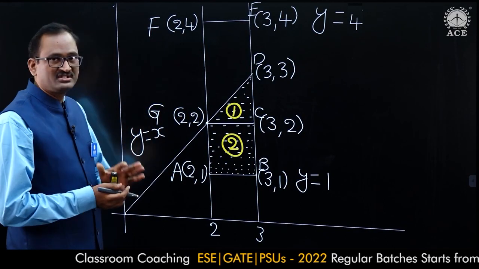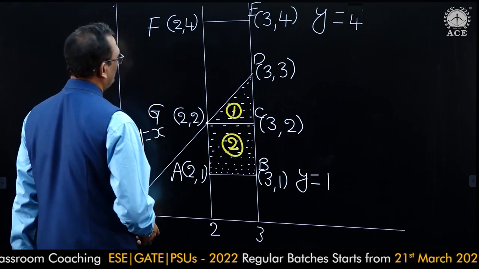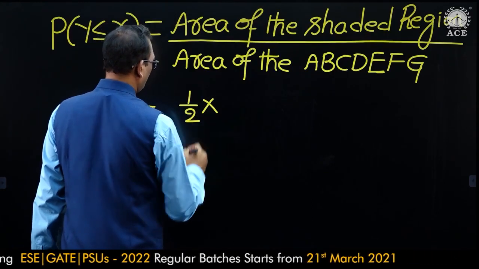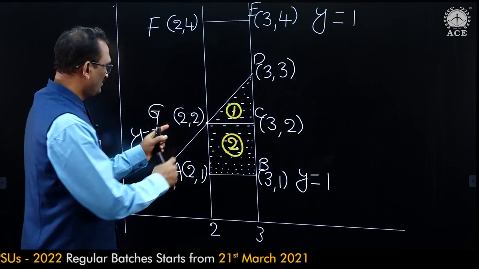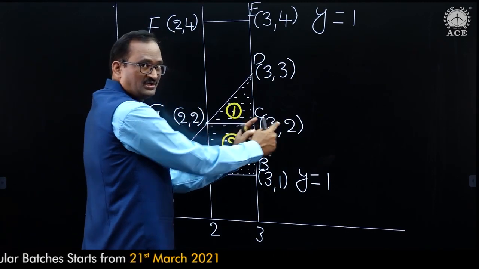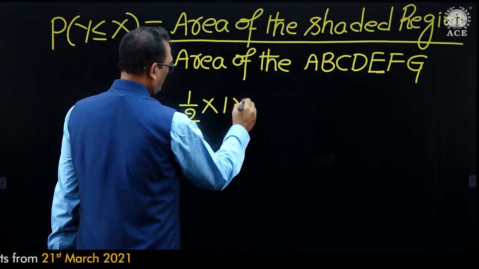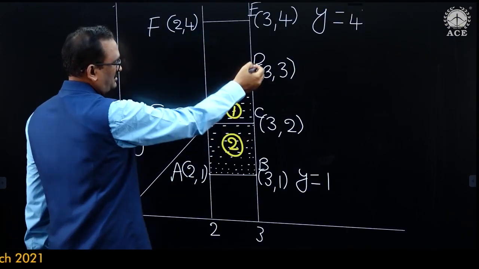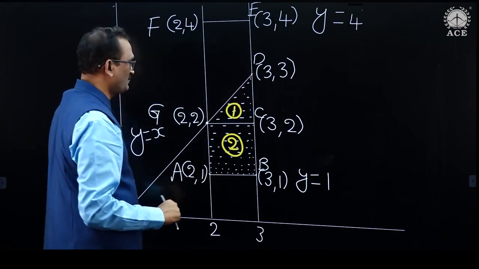The area of the triangle is half into base into height. This is the base. The base is the distance from 2, 2 to 3, 2, that is 1 unit. Height is the distance from 3, 2 to 3, 3, that is 1 unit.